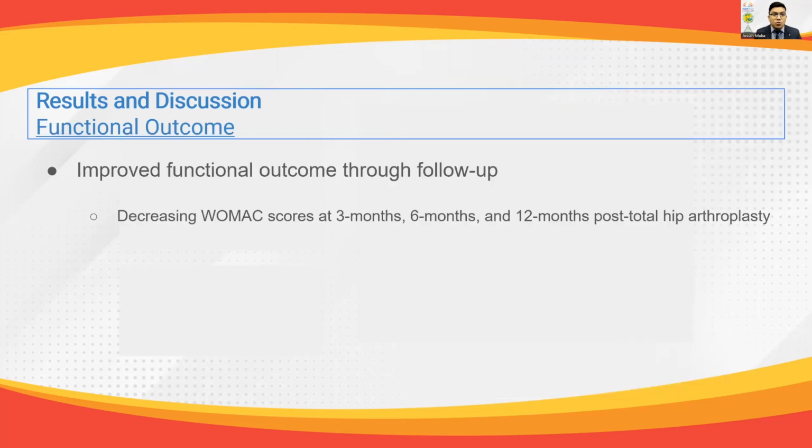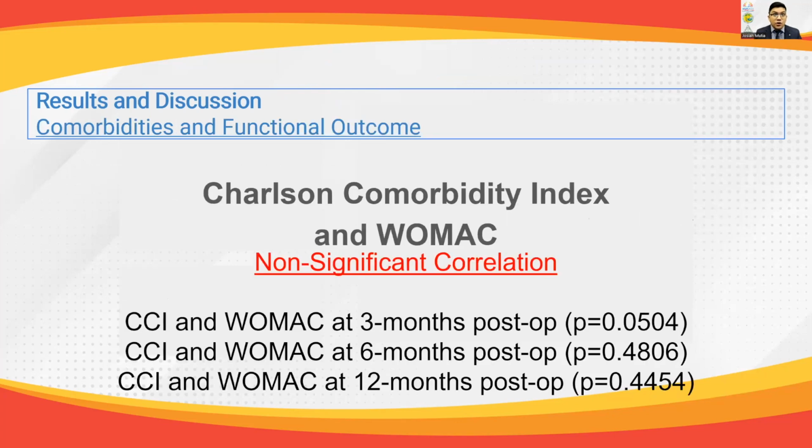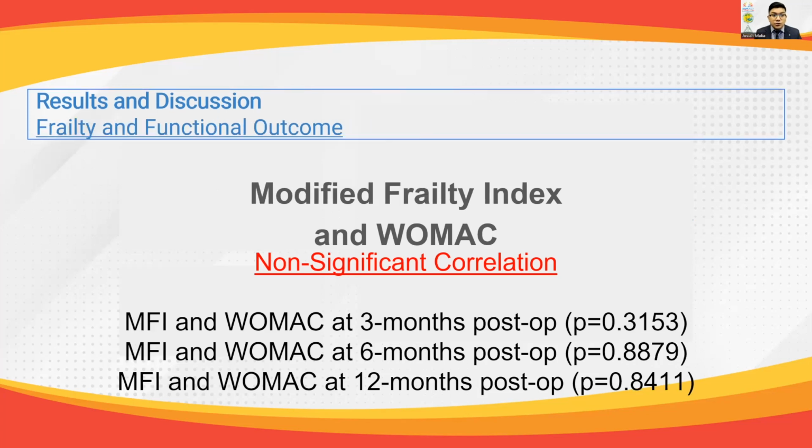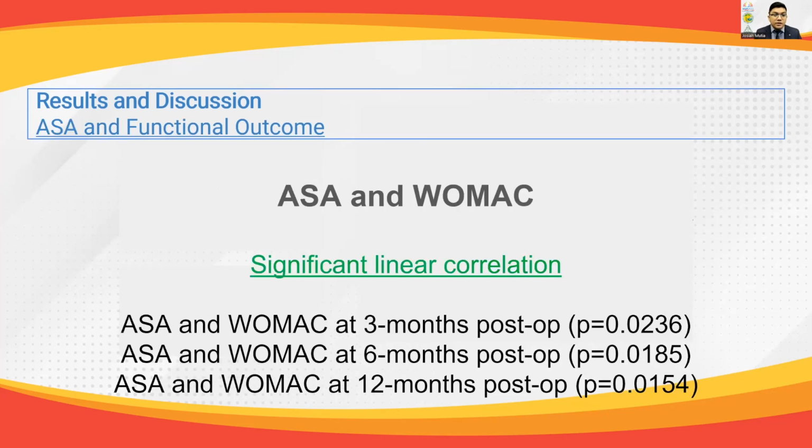In general, WOMAC was shown to be decreasing as the months of follow-up progressed. Correlation of comorbidities through Charlson Comorbidity Index and functional outcome through WOMAC showed non-significant correlation. This is also true with frailty through modified Frailty Index and WOMAC, showing non-significant correlation. The American Society of Anesthesiologists, or ASA score, was shown to have significant linear correlation with functional outcome at 3, 6, and 12 months post-op.